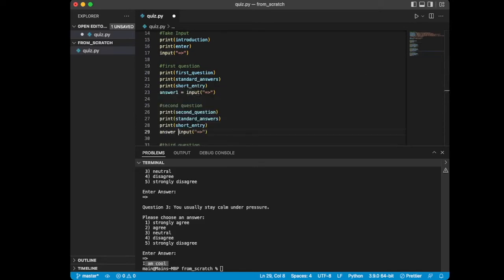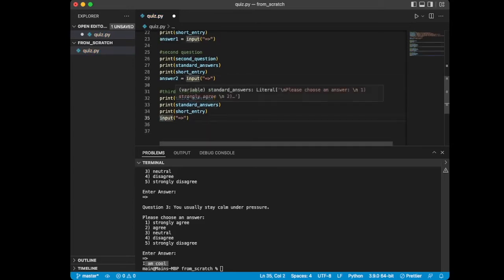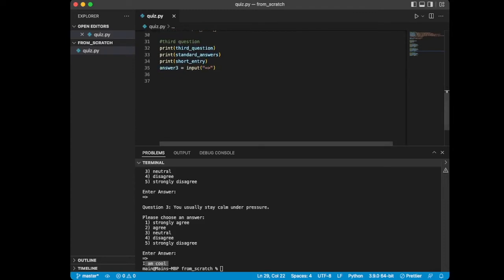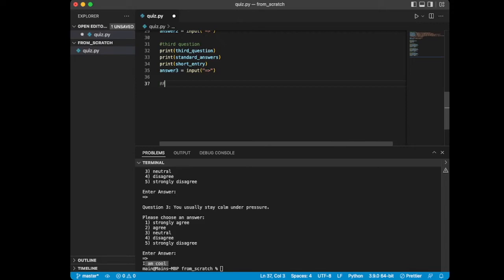So next we're going to go here and just repeat that for each of the questions. Perfect. Okay. So now we're saving all of our inputs, and the last step is we actually have to do something with them. And this is where it comes back to what I was saying about algorithms. So technically we have to develop our algorithm for how we want to calculate this person's personality based on their answer to these 3 questions. So I'm just going to comment in scoring algorithm.